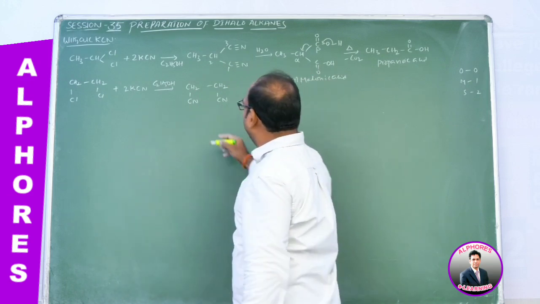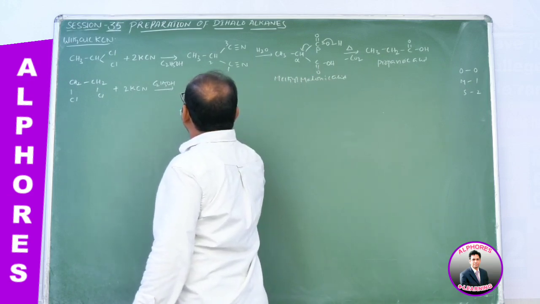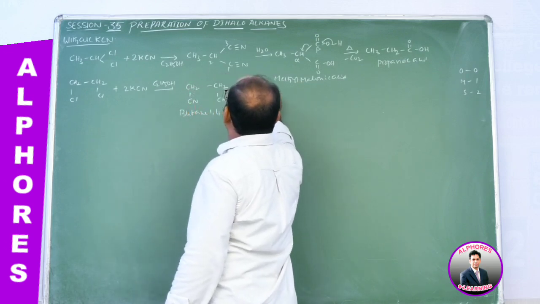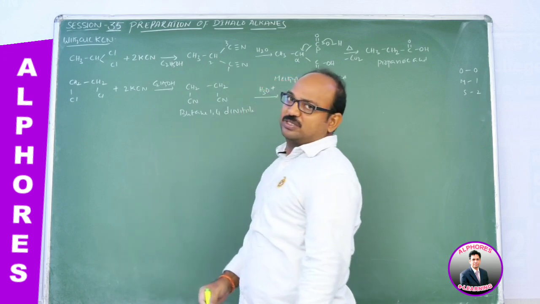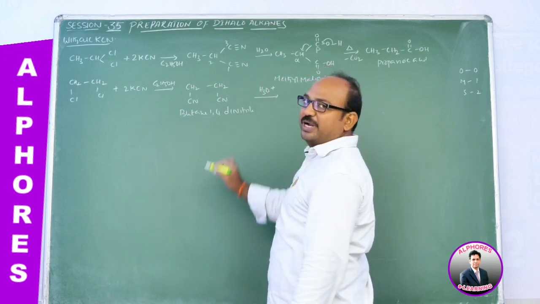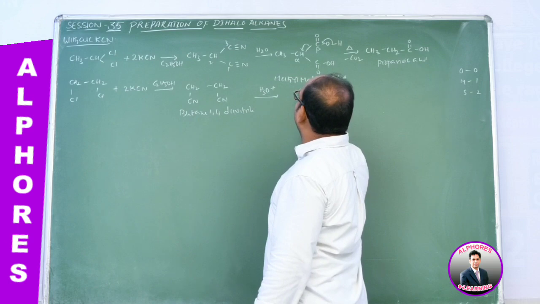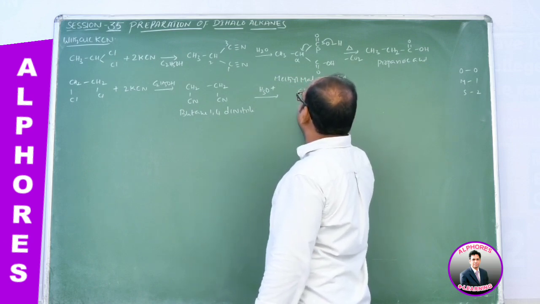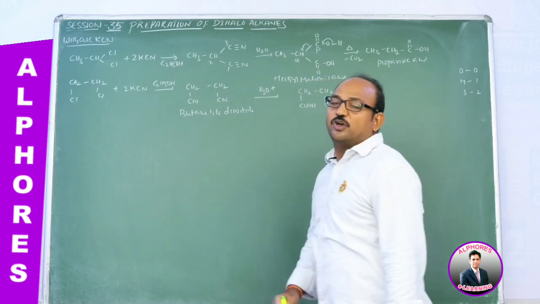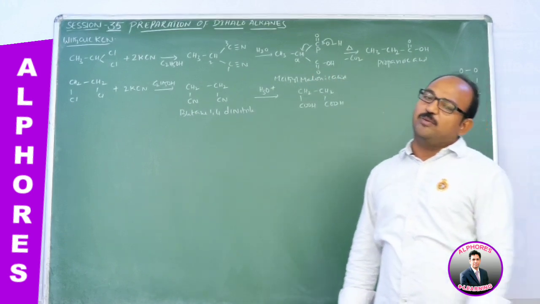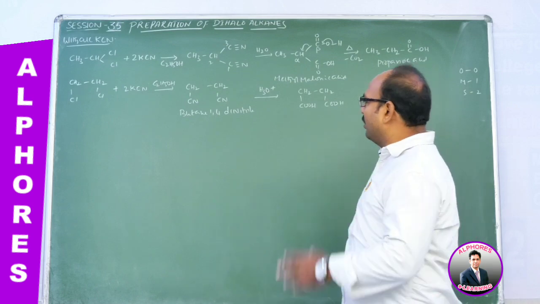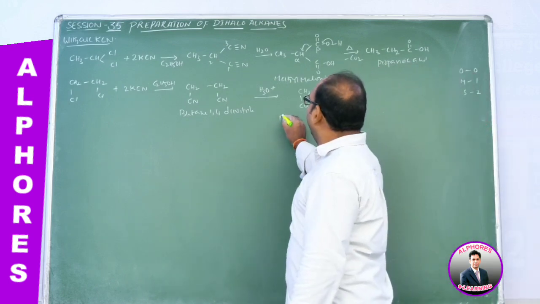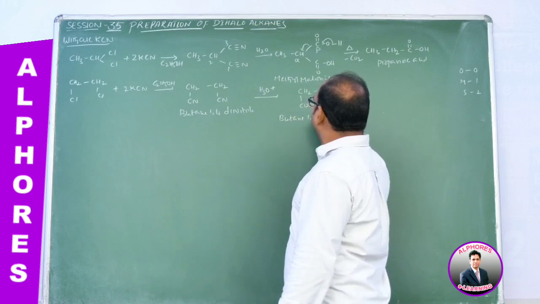This butane 1,4 dinitrile upon acid hydrolysis, then CN will be converted into COOH, CN will be converted into COOH. So here we get butane 1,4 dioic acid.